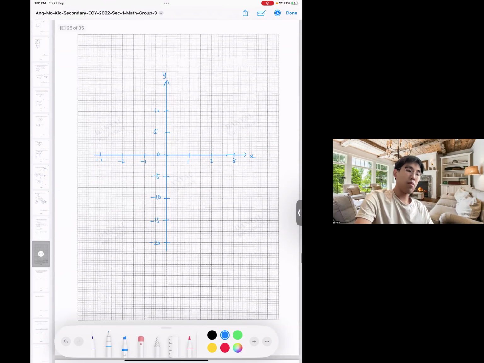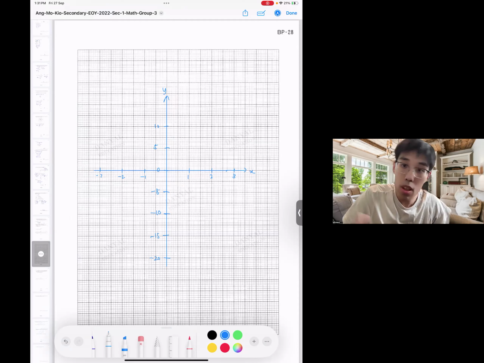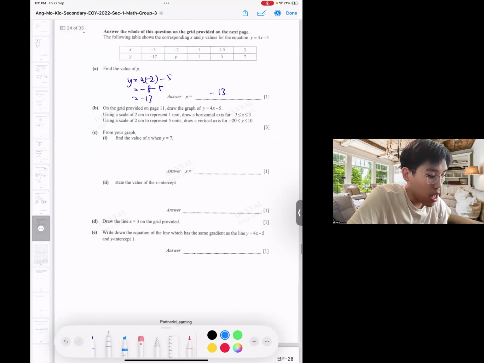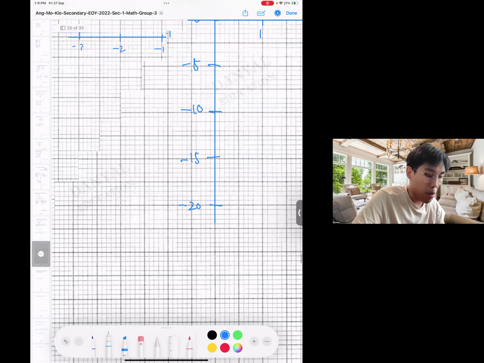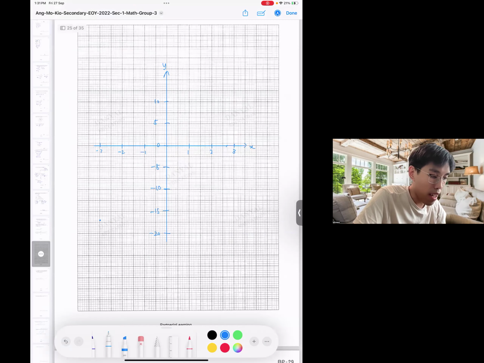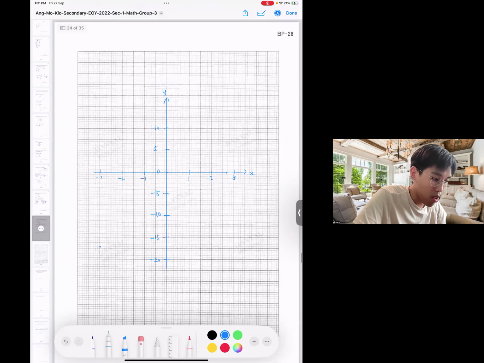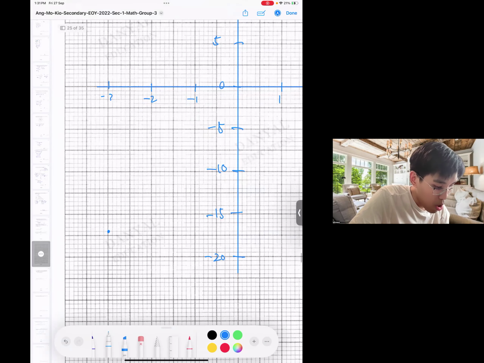Okay. I'm not satisfied with this graph, to be very honest, because it doesn't seem to fit the majority of the graph paper, but the scale is given like that, so no choice. Oh, -3, 17. Let's go and quickly plot the points. Okay, -6, 15, -7.5. So it should be here. Okay, and then we have -2 and 13. So -2 and 13. Where is 13? 13 is here.